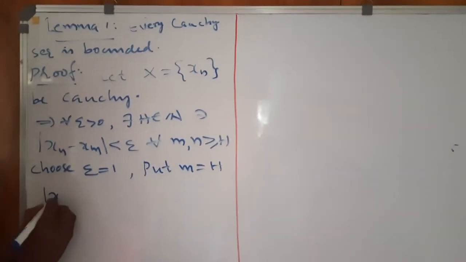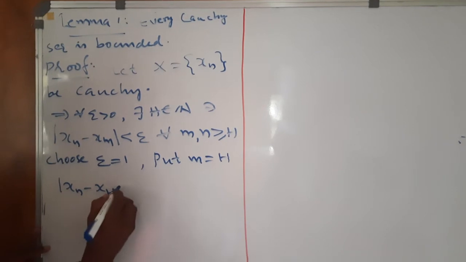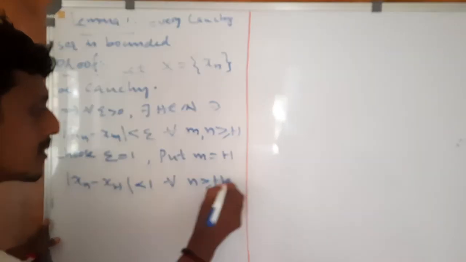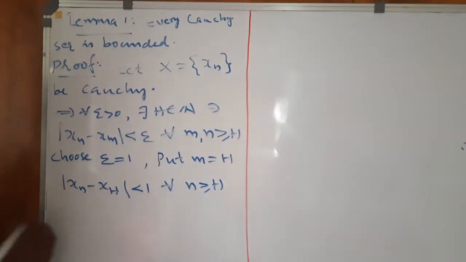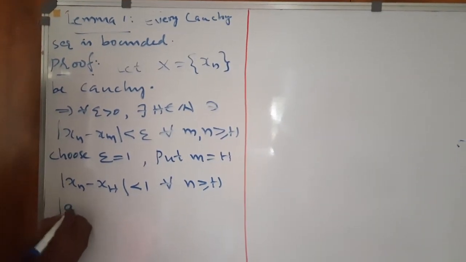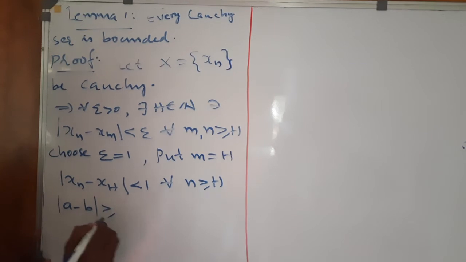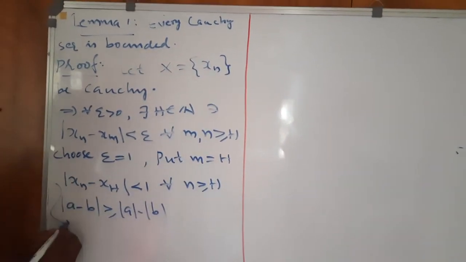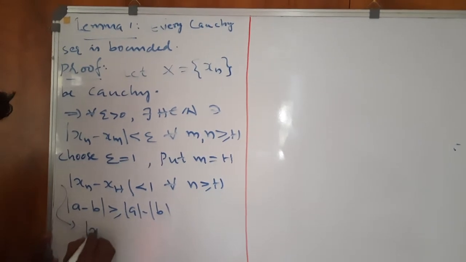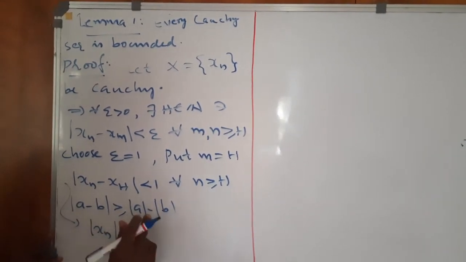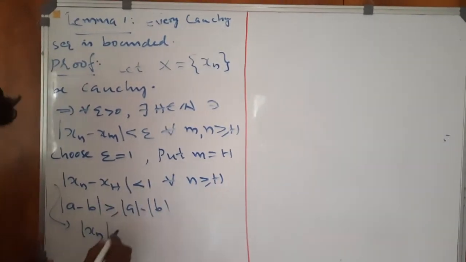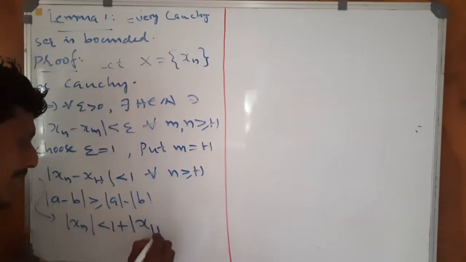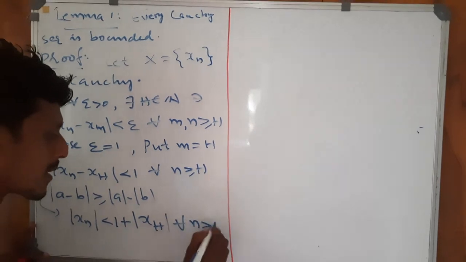Then we have modulus of xn minus xh less than 1 for all n greater than or equal to h. We have the inequality modulus of a minus b is greater than or equal to mod a minus mod b. Therefore, this implies modulus of xn minus modulus of xh is less than 1, or modulus of xn is less than 1 plus mod xh for all n greater than or equal to h.